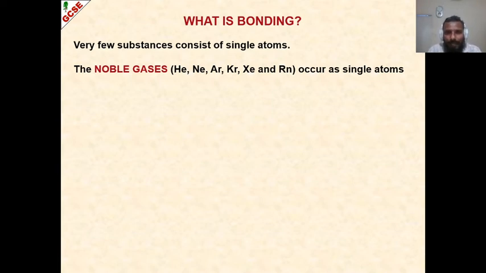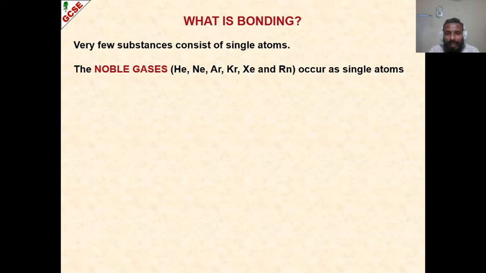Because these gases occur as a single atom. Normally when we say gases, what comes to mind? A diatomic molecule, like hydrogen gas H2, nitrogen gas N2, chlorine gas Cl2. But these gases are really strange. They are not He2, not Ne2, not Ar2. They are just helium, He, neon, Ne, argon, Ar, krypton, Kr, xenon, Xe, and radon, Rn. So these gases are composed only of a single atom.